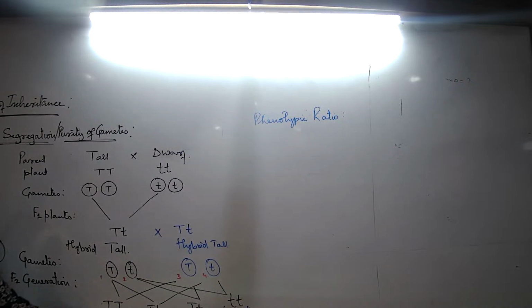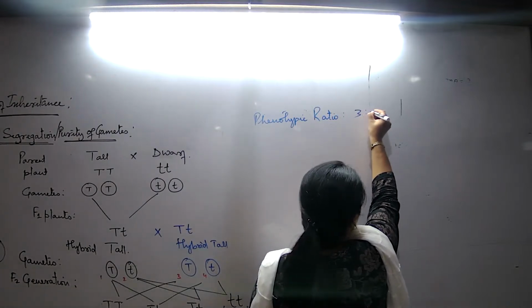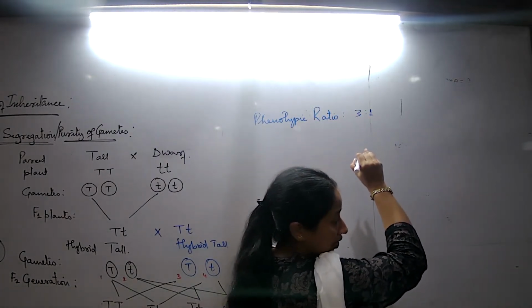Now see, sitting here, some of us are brown eyed, some of us are heterozygous for brown eye, some of us are homozygous for brown eye, some of us are black, homozygous for black, heterozygous for black. But looking at each other, we will not understand that. Only the color is what we are understanding, right? So when I say pure or hybrid, we cannot understand that by looking at the plant. We will be only able to see whether the plant is tall or dwarf. So how many types of phenotype? 2. So out of 4 we write 3 tall, 1 dwarf. So hence the ratio is 3:1.